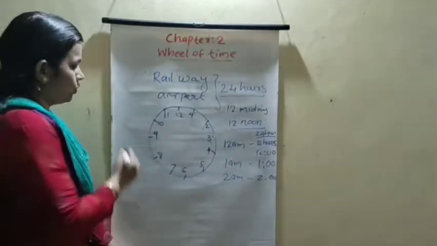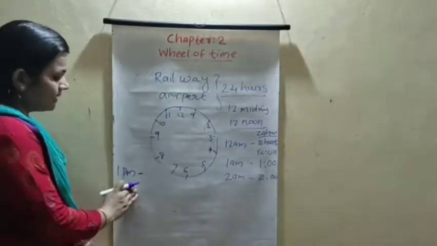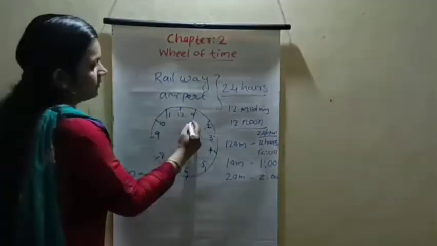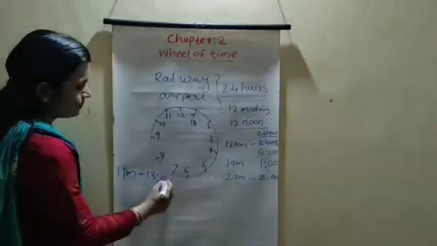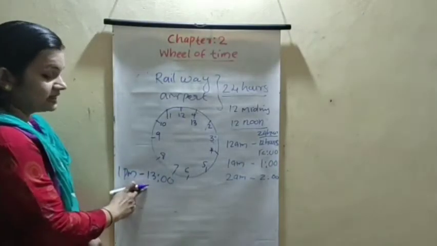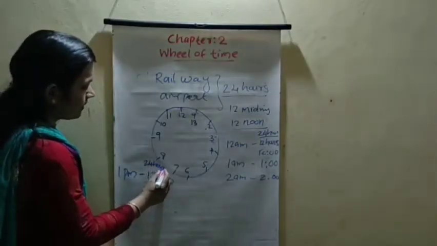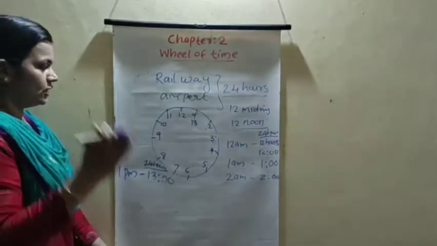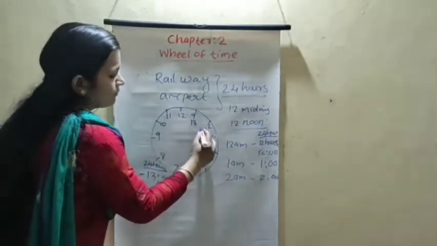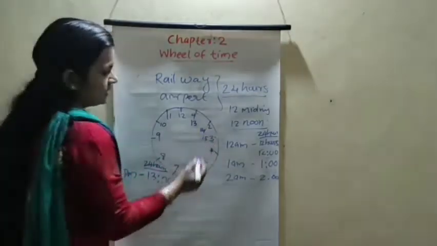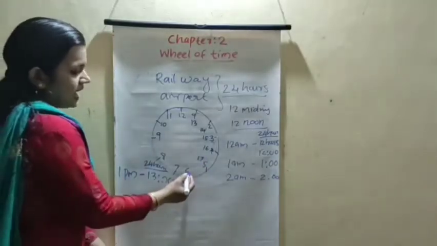Okay, then afternoon 1 PM. 1 PM in the 12 hours clock is 13 hours 30 in the 24 hours clock. How to write? 13:30, like this. We can write 13:20. This is the 24 hours clock. In the 24 hour clock, after noon, 1 PM is 13:30, 2 PM is 14:40, 3 PM is 15:50, 4 PM is 16:60, 5 PM is 17:70, 8 PM continuous.